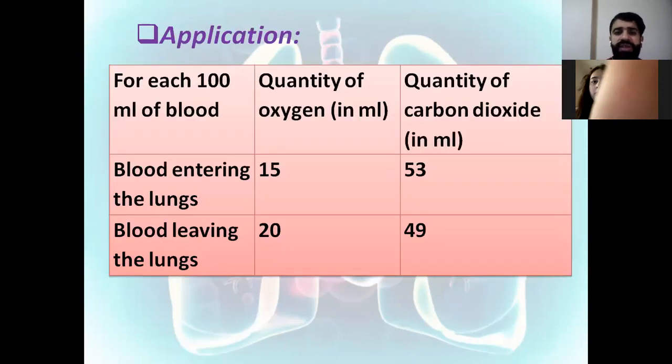So this application, I told you to compare. Comparison for the quantity of oxygen in blood entering and the blood leaving. How can we compare for oxygen and carbon dioxide? You have to compare the oxygen in the blood entering and in the blood leaving, while you have to compare the carbon dioxide in the blood entering and in the blood leaving. So let's compare it. The quantity of oxygen in blood entering the lungs was 15 what?